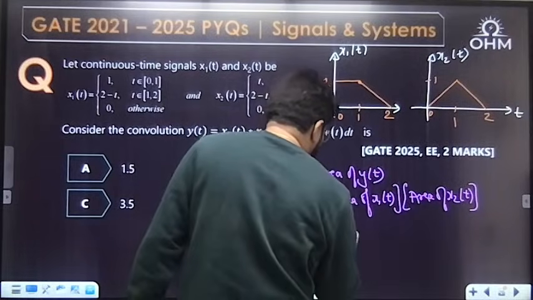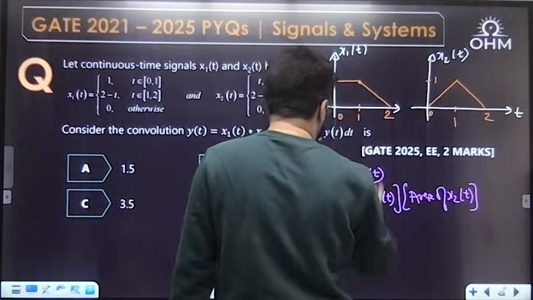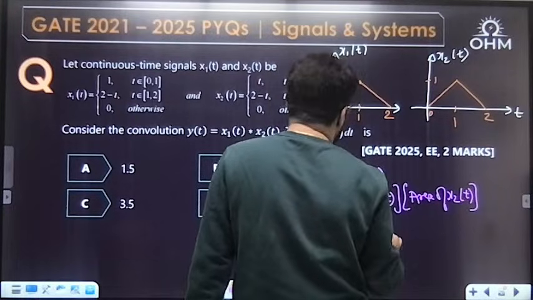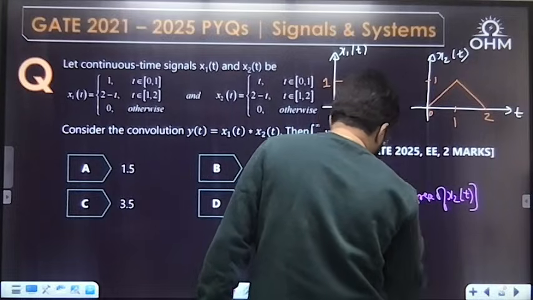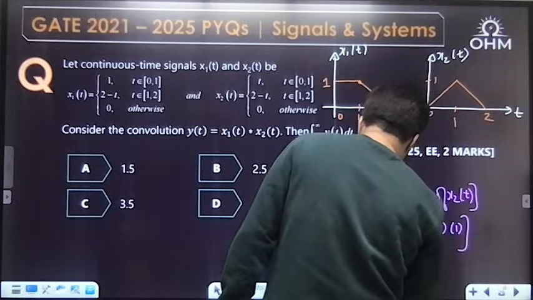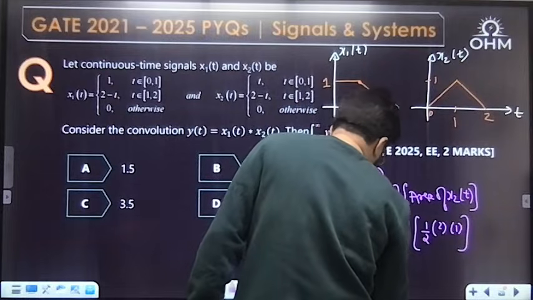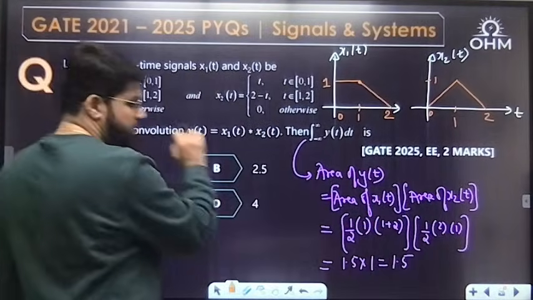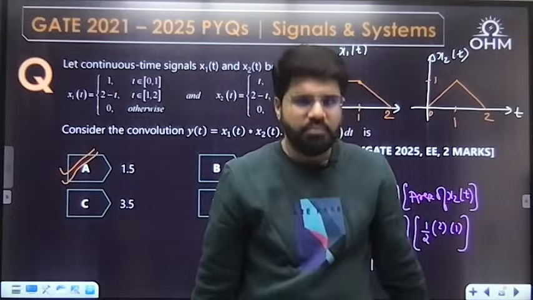So area of x1(t) into area of x2(t). What is the area of x1(t)? I'll calculate this area. Area of trapezium is half, distance between parallel sides is 1, and the sum of the parallel sides is 1 plus 2. Multiplied by the second one, the triangle area, half into base into height. This is 3 by 2, 1.5, and this is 1 only. So net answer 1.5, option number A. Option A is the correct answer.